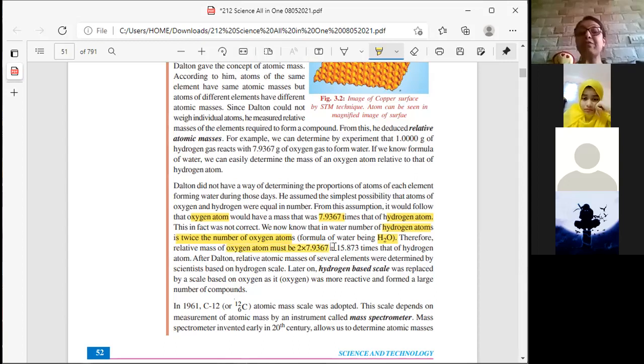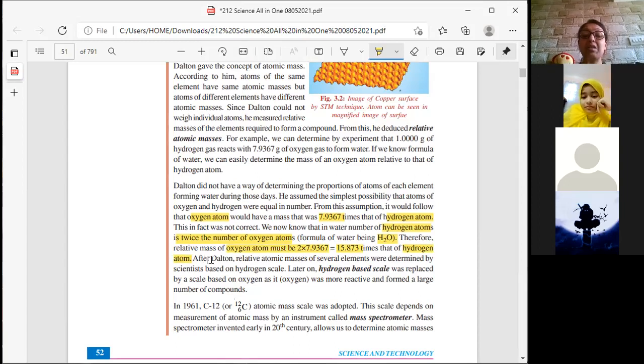That is 15.873 times that of the hydrogen atom. So where we have made development and understood that it is going to be twice, he understood that the oxygen atom must be double that of the hydrogen. Getting me? We're talking about relative mass.